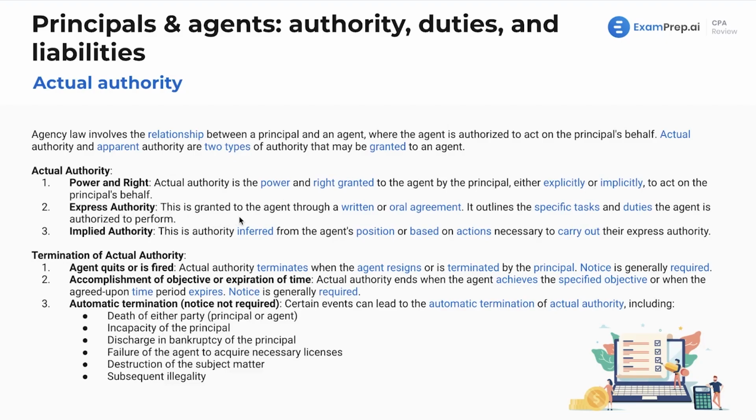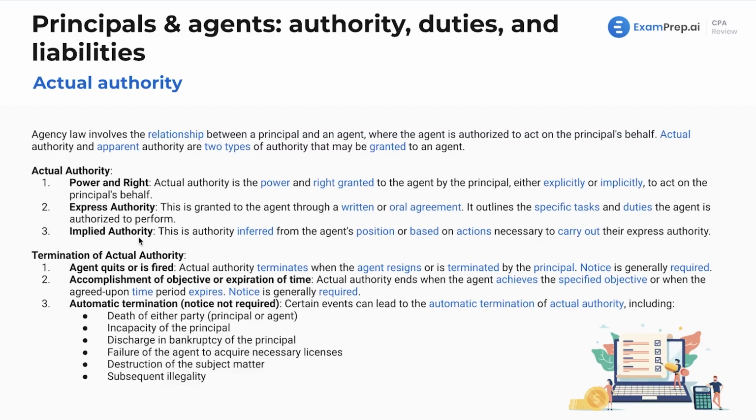Express authority, this is granted to the agent through a written or oral agreement. It outlines the specific tasks and duties the agent is authorized to perform. Now, implied authority is inferred from the agent's position or based on actions necessary to carry out their express authority. So the difference is there. I'm just going to keep giving lots of examples as we run through the course.